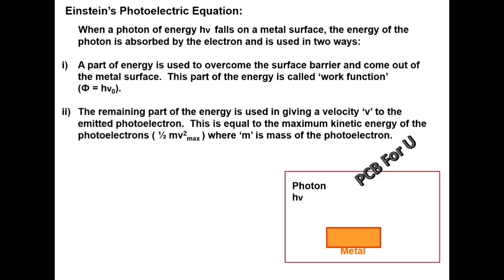So consider this metal. A photon of energy hν is incident on the surface. So photoelectrons are emitted. Here phi is equal to h nu naught. That is the work function.